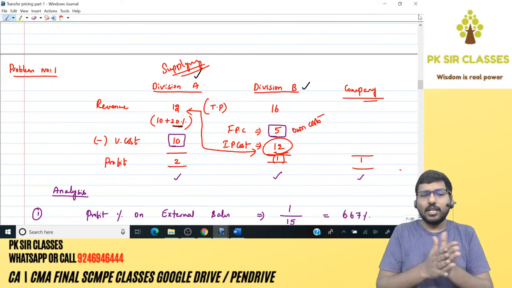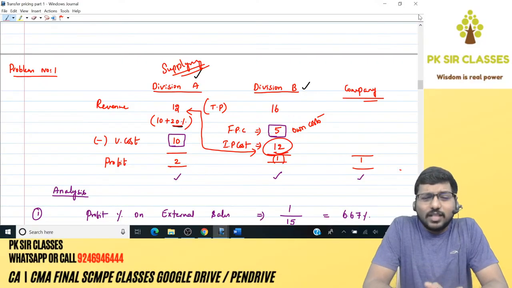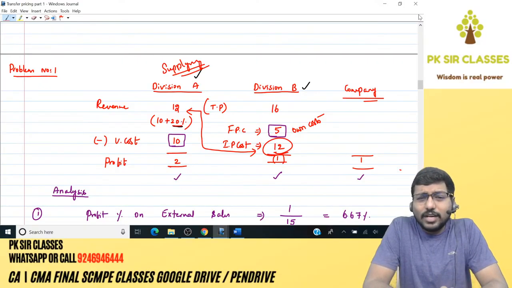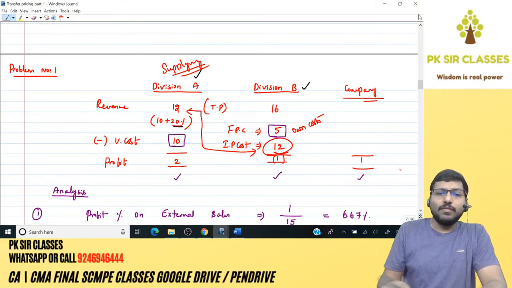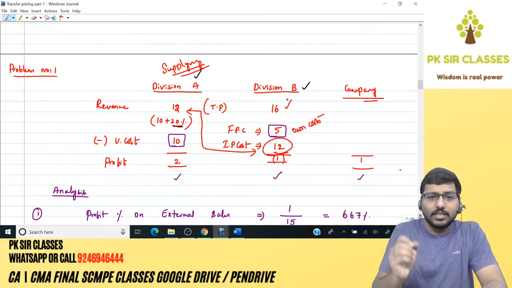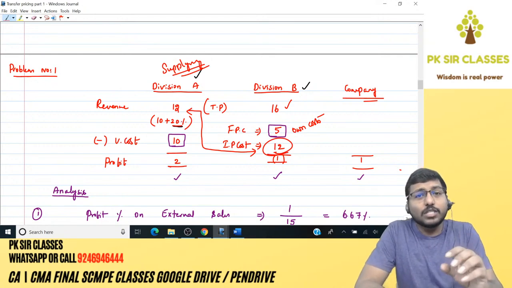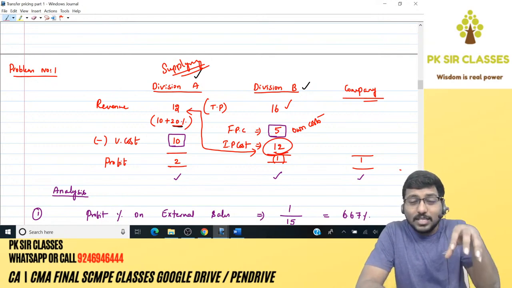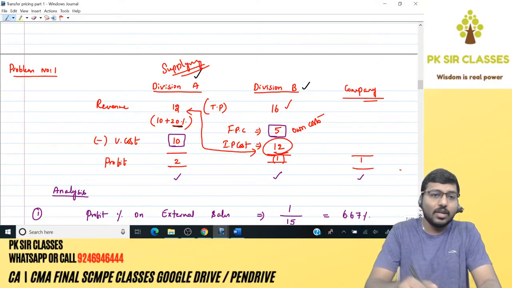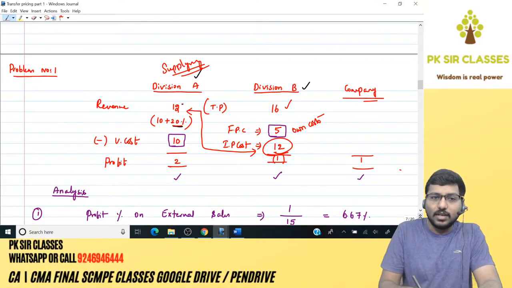Got it, guys? Fantastic. Now, we have seen that we have calculated profit as a percentage on the finished good. The finished good, ultimately, this company is selling at 16 rupees. Cost for the company as a whole. From the company's point of view, we are looking at the cost. The company has got two divisions. For division A, the cost is 10 rupees.